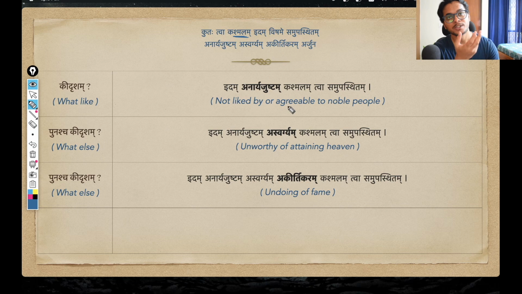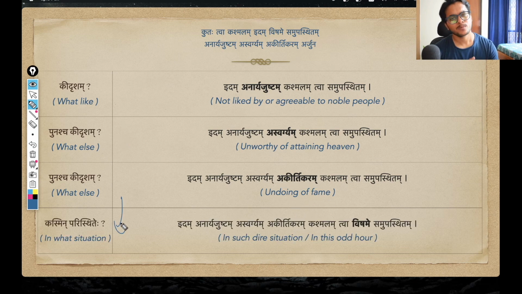to describe the mental state of despair, of hopelessness that has fallen onto Arjuna. Such a state is anaryajustam, it is not appreciated by noble people. Such a state is aswargayam, unworthy of attaining heaven. And such a state is akirtikaram, that such a state will bring shame to you. It is undoing of the fame, undoing of the glory. That is what Shri Krishna means.